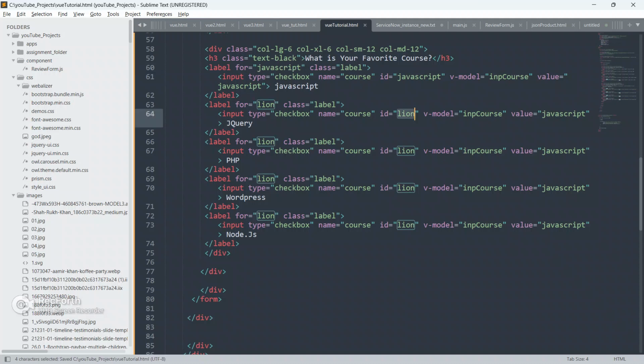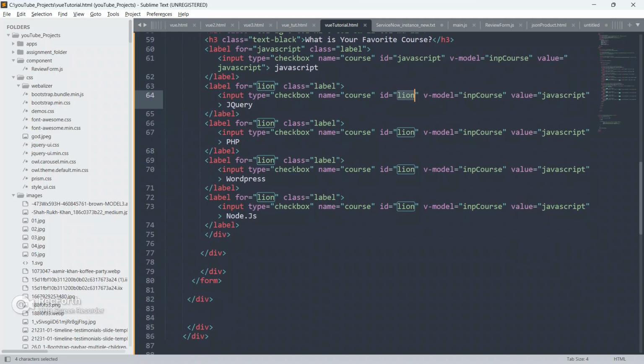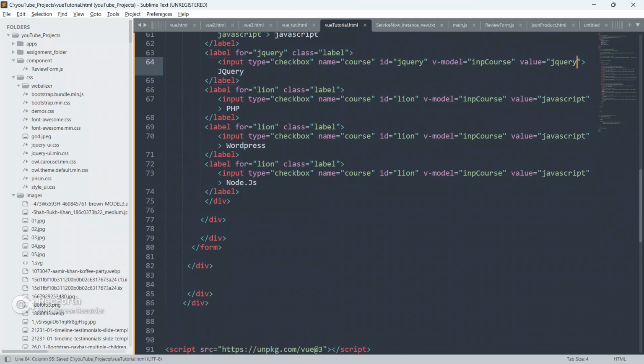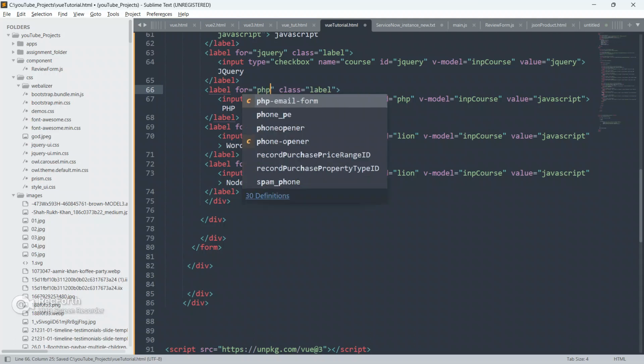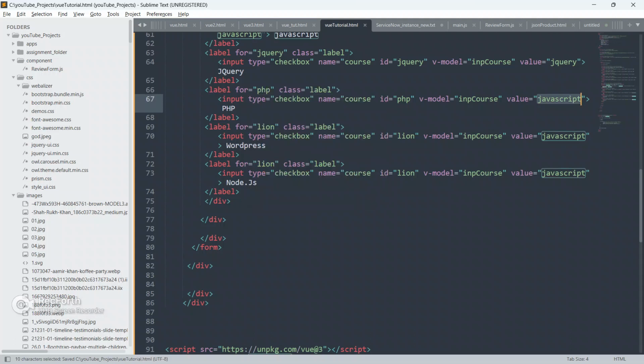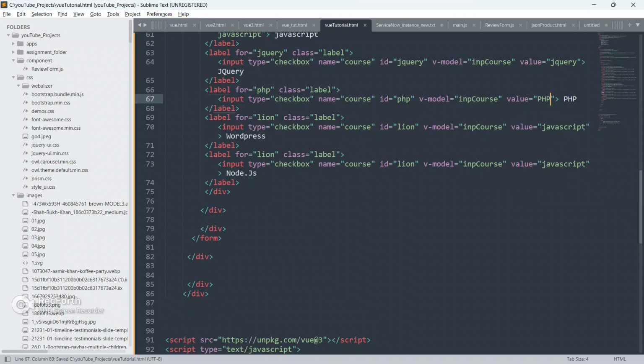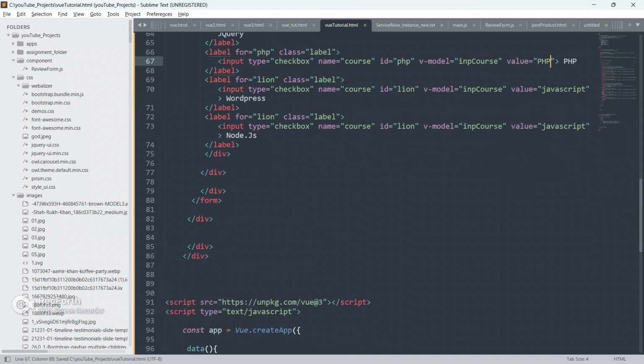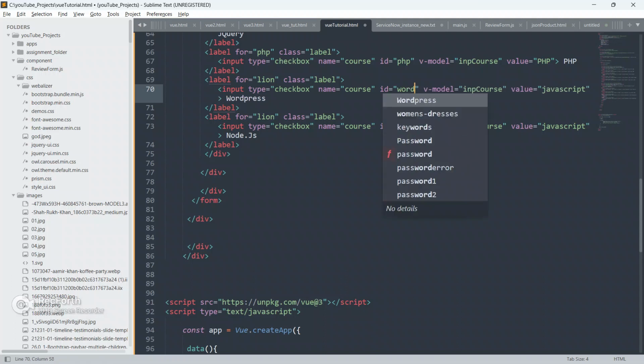Change the for also, change this to jQuery, change this for also, change the value also here, jQuery. We have to put here PHP, here also, and put value also as PHP.